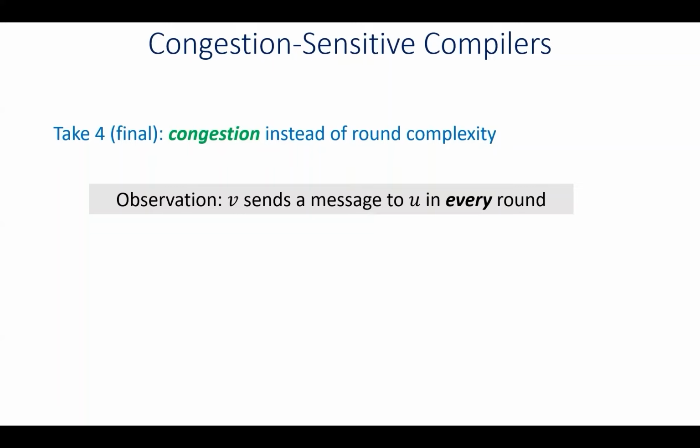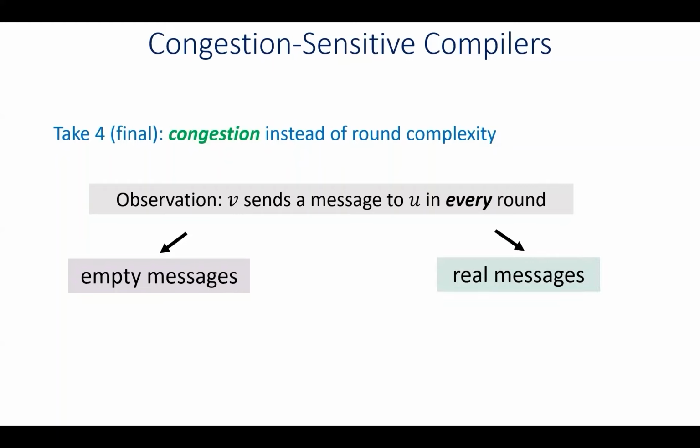And this is because if, say, we don't send a message on some edge in some round in the secure algorithm, this can already leak information to the adversary that this edge was silent in this round in the original algorithm. Okay, so we are going to distinguish between two types of messages that we need to encrypt: empty messages, where we didn't really want to send anything to U in the original algorithm, and real messages. And we'll deal with each type in a different manner.